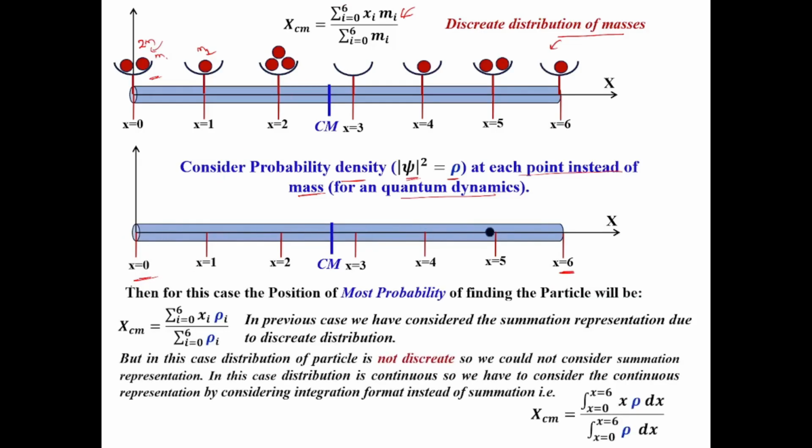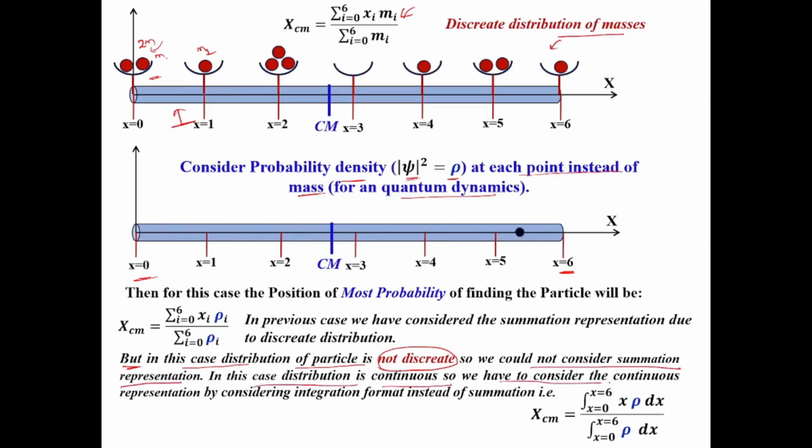So the same thing I have written. But in this case, the distribution of the particle is not discrete. If I consider the previous one, it is a discrete distribution, so we could not consider the summation representation. In this case, the distribution is continuous.